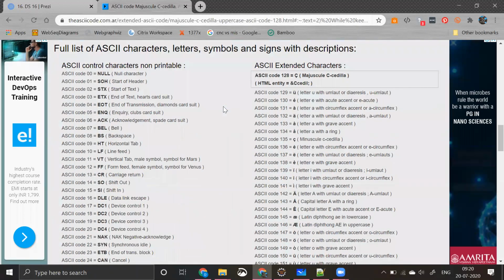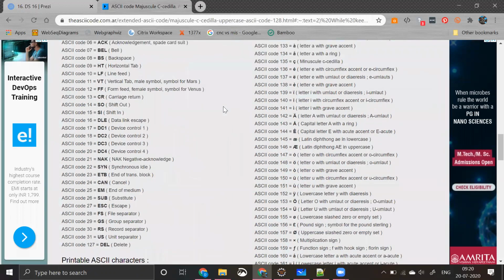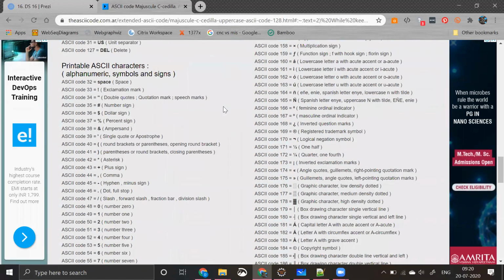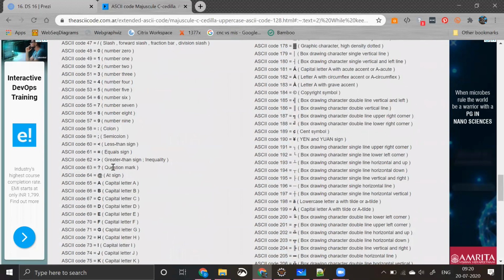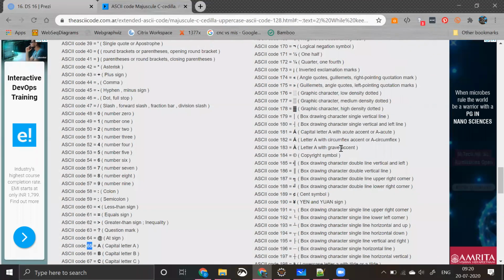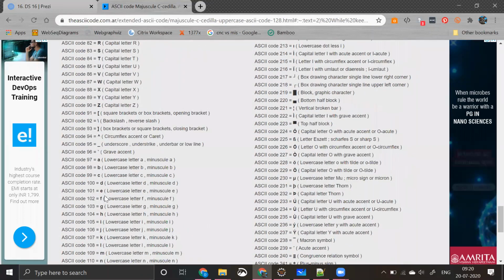For example, capital A has a number called 65, and small a has a code called 97.